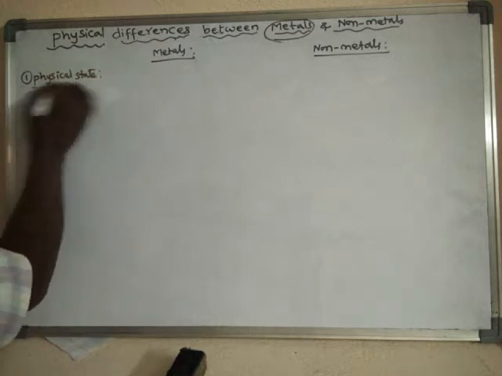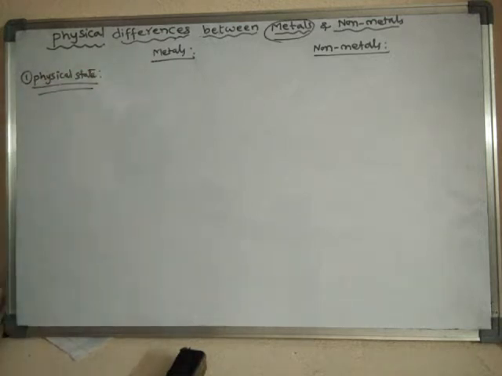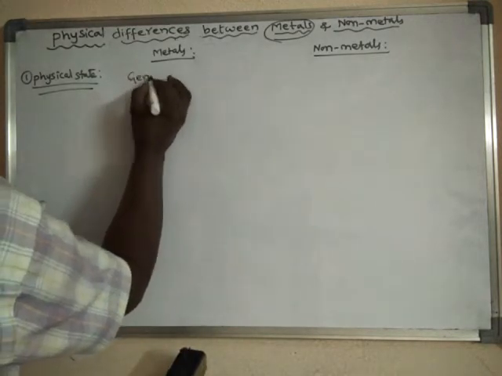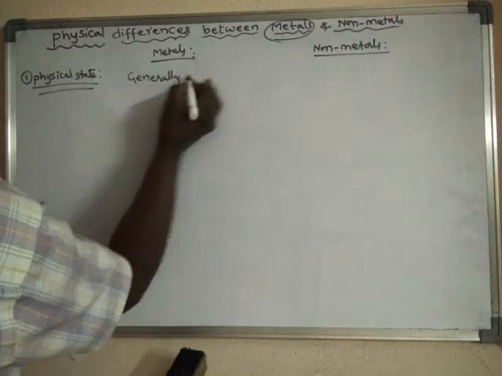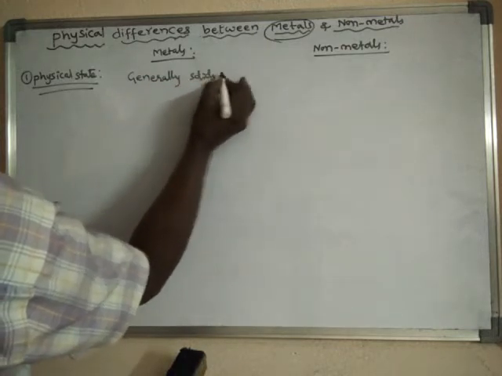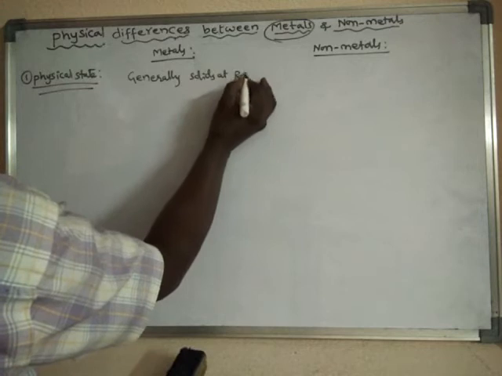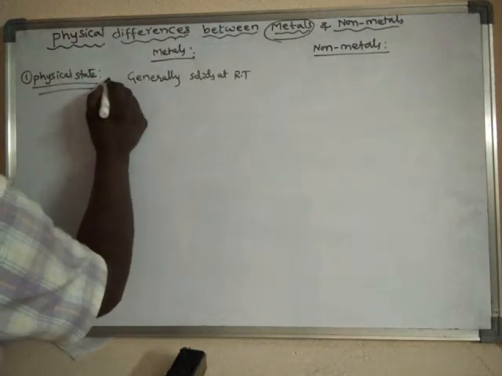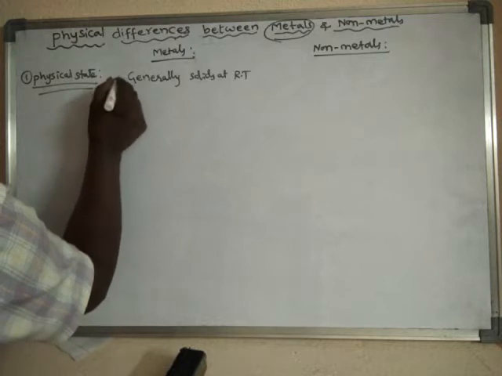Generally, metals are solids at room temperature. RT means room temperature. They volatilize only at high temperature.